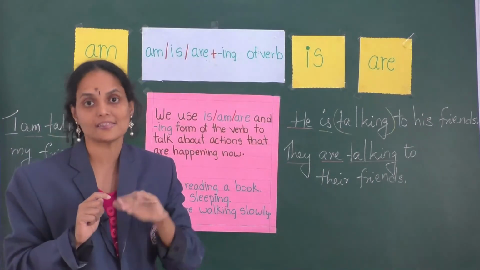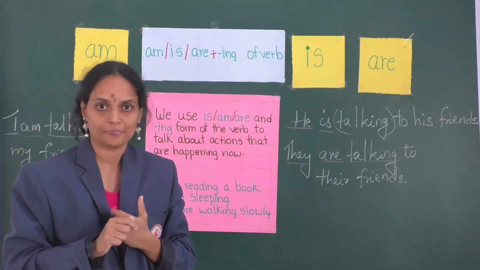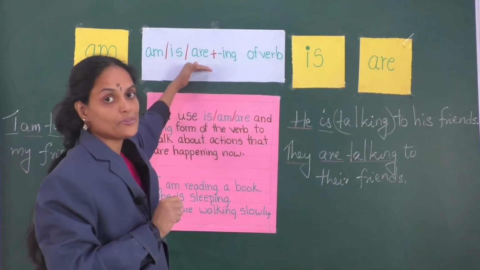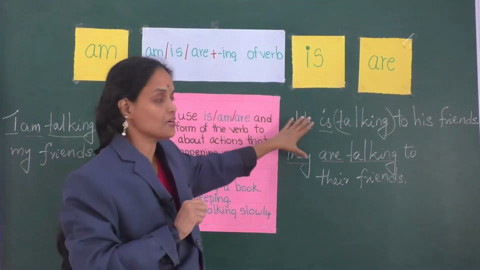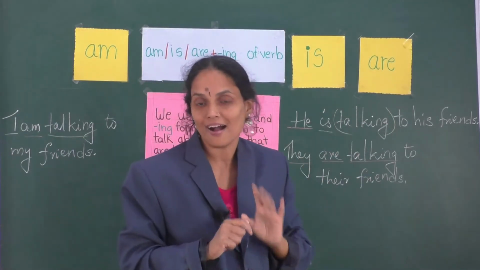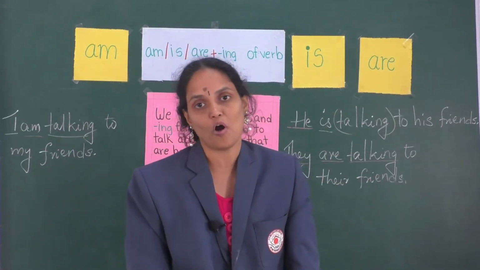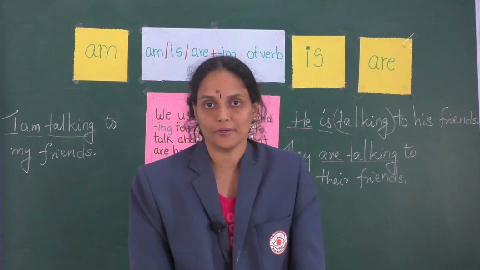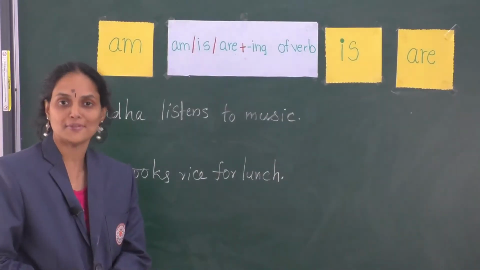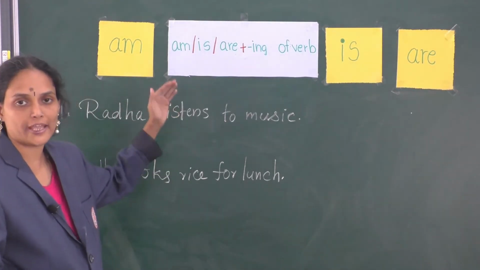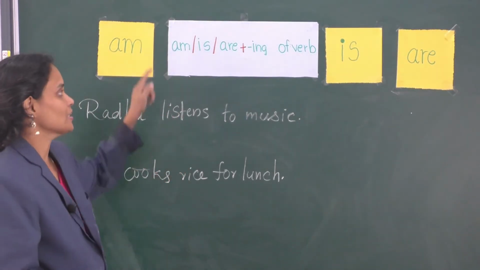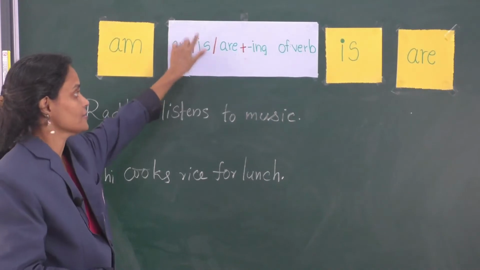In past tense there are changes happening. This is a sentence written in present tense by using the auxiliary verbs am, is, are plus the ing form of a verb. Understood? Here two sentences are written in simple present form. We are going to change them using the auxiliaries am, is, are.